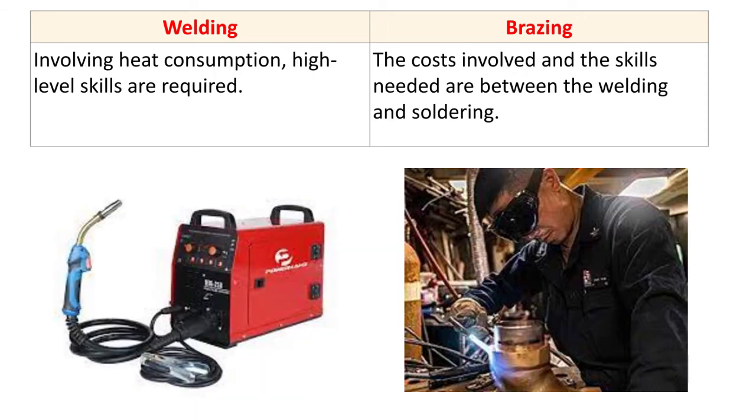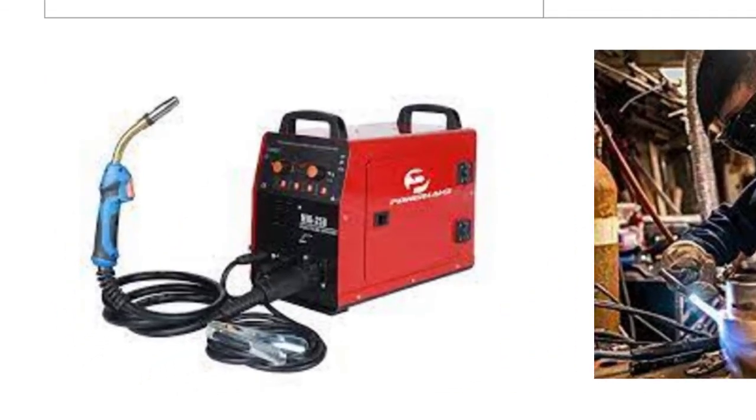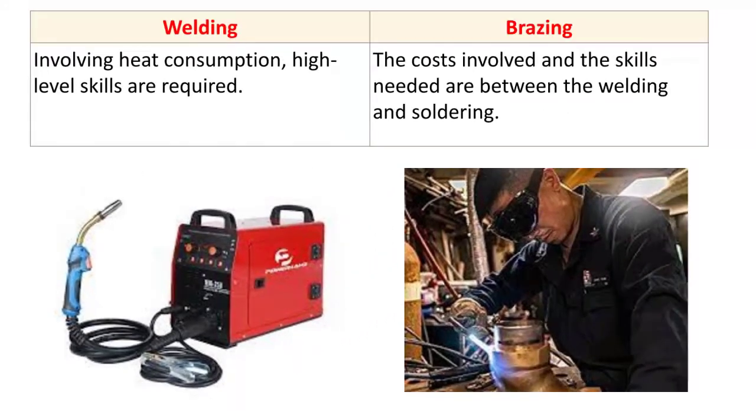Now next difference. Welding involves heat consumption, and a high level of skill is required. So here you can see the welding machine. Welding is nothing but heat addition to the workpiece. So we are adding a lot of heat into the workpiece, and as it involves heat consumption, skill is very much required.